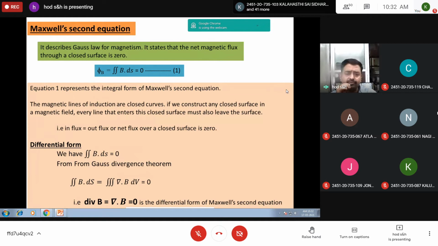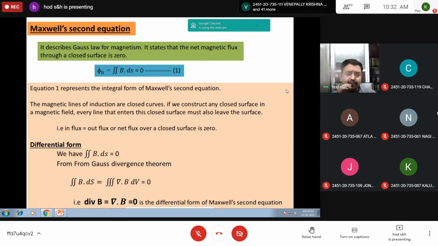The magnetic lines of induction are closed curves. You have a north pole and a south pole, and the lines converge from the surface. If we construct any closed surface in a magnetic field, every magnetic line of force that enters the area must also leave the area. That means the number of magnetic lines of force coming inside the surface is the same as the number leaving outside.